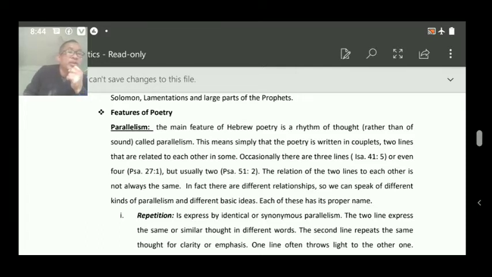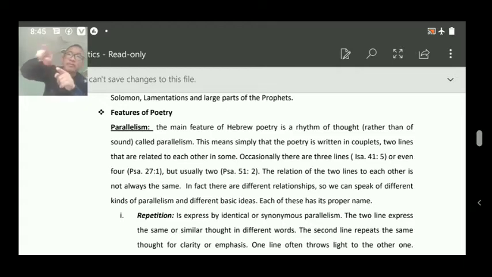Now, the relation of the two lines to each other is not always the same. In fact, there are different relationships. So we can speak of different kinds of parallelisms and different basic ideas. Each of these has its proper name. Sometimes these two lines do not agree with each other.